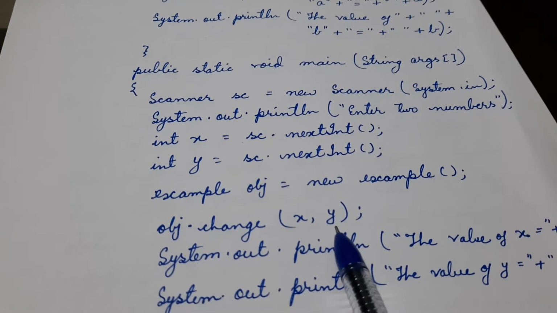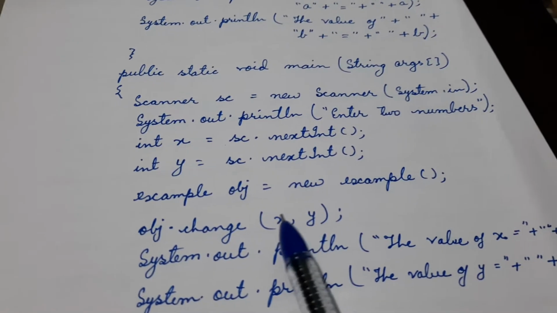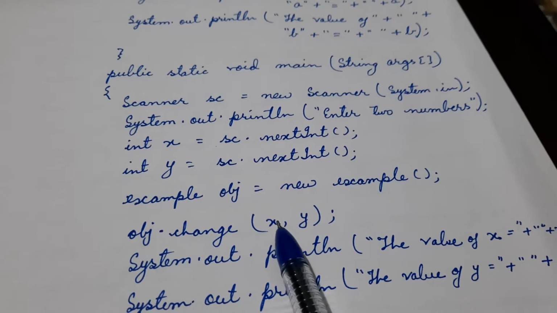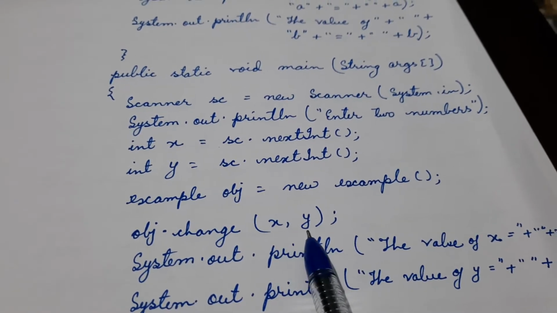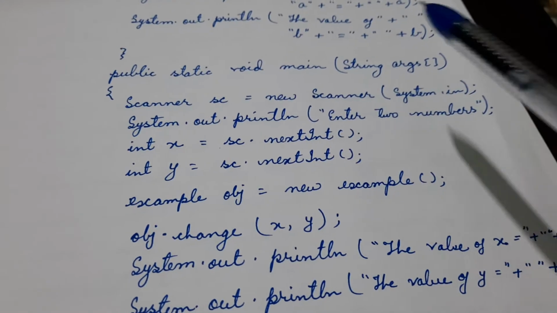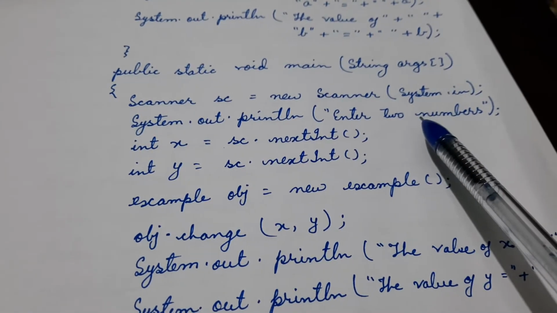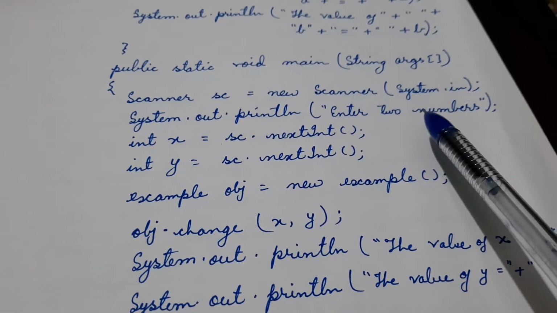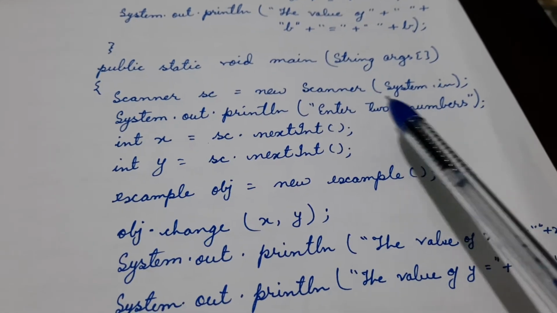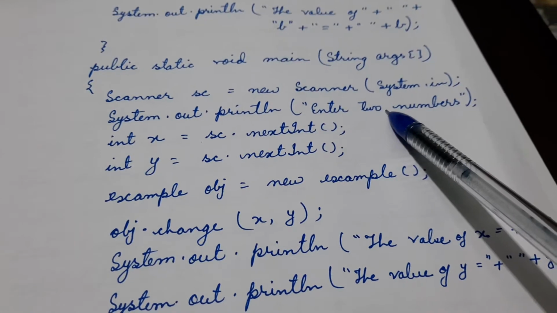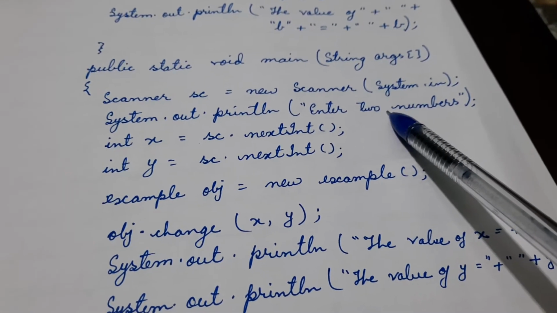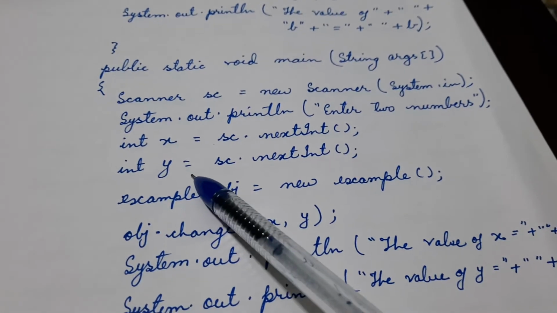It is again important to remember that the parameters passed during the function call are called actual parameters, because my main function is the function from where the execution of the program starts. On the terminal window we get this, and the user is passing the values during runtime in x and y.